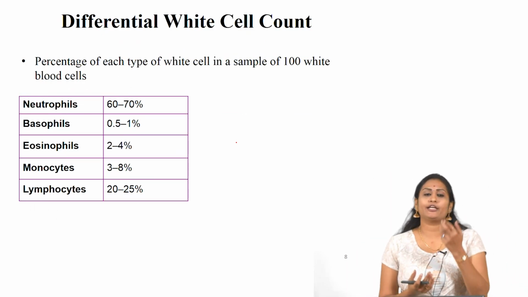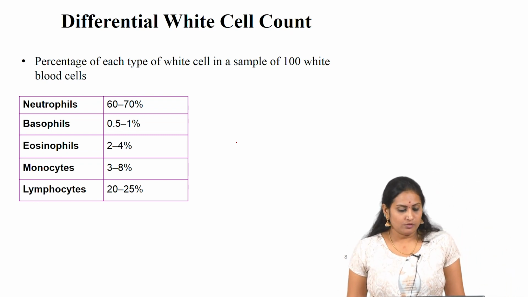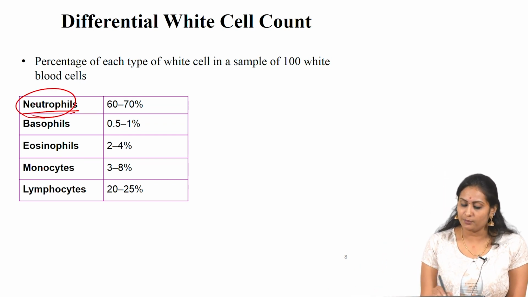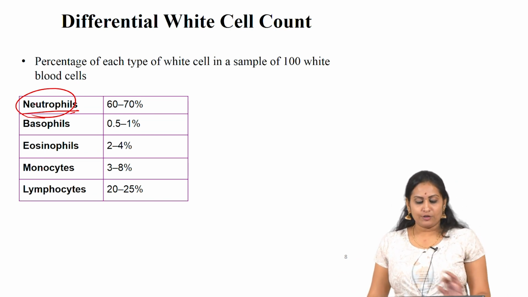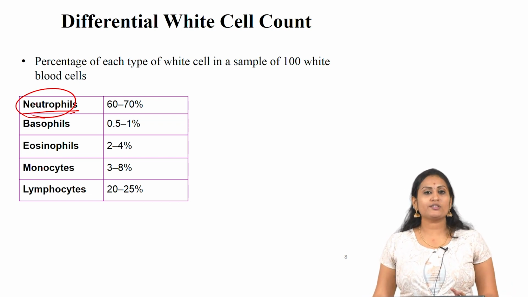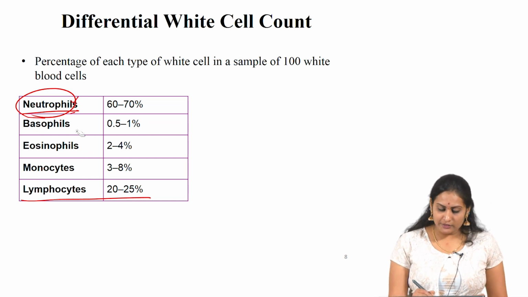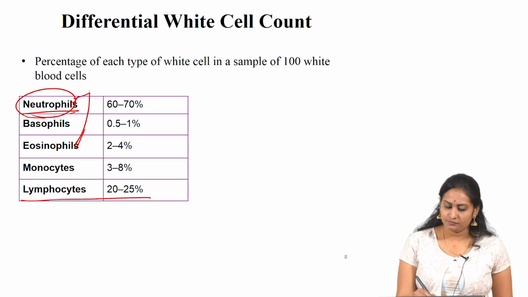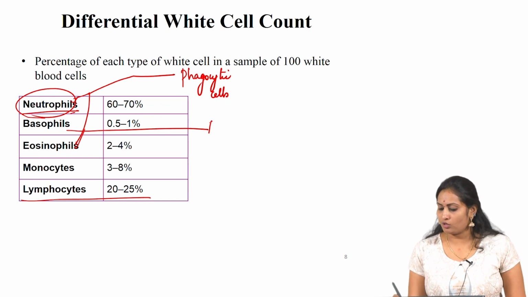This slide will tell you about the percentage of cells present in the white blood cells. Neutrophils occupy about 60 to 70%, basophils 0.5 to 1%, eosinophils 2 to 4%, monocytes 3 to 8%, and lymphocytes 20 to 25%. And in this, neutrophils and eosinophils are phagocytic cells. Basophils are non-phagocytic.